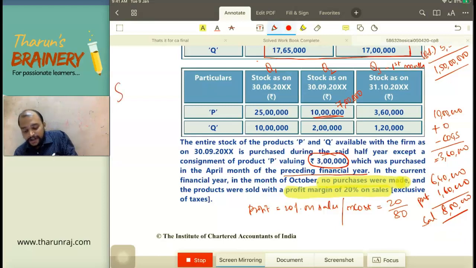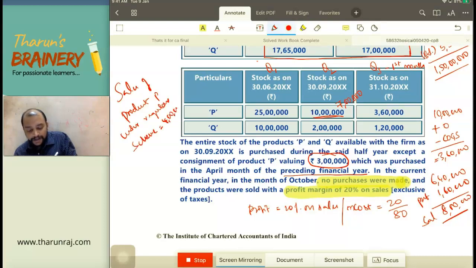Sales of product P under regular scheme equals to 4 lakhs. Then, what is the sale of product Q under regular scheme? Of course, we don't have to pay any GST, but for reversal of ITC, when I have common input services or common inward supply used for both taxable and exempted, I need to reverse. For reversal, we need the sales of product Q.